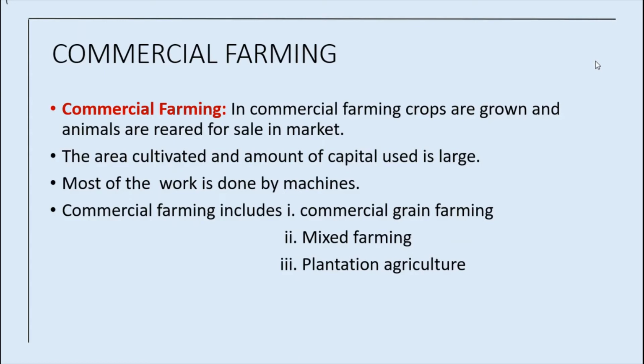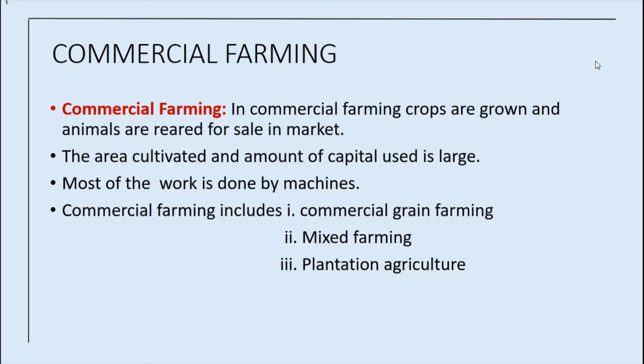So, the degree of commercialization of agriculture varies from one region to another. For example, rice is a commercial crop in Haryana and Punjab, but in Odisha it is a subsistence crop. Here what they are telling now, some areas practice commercial farming of particular crops.